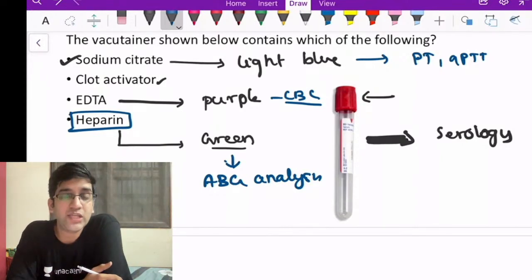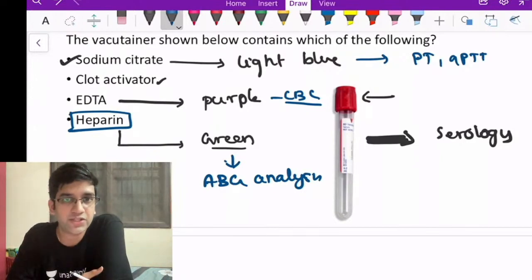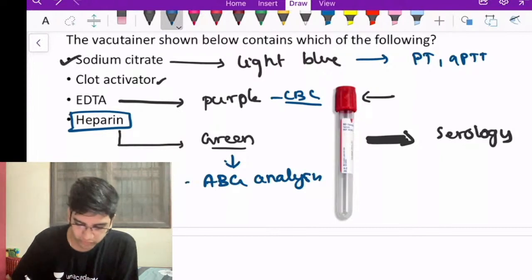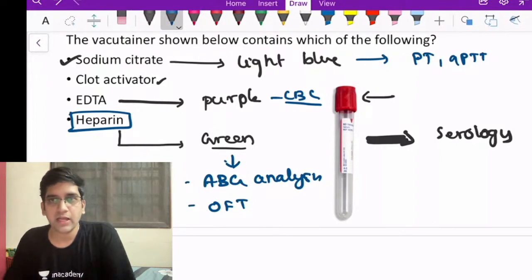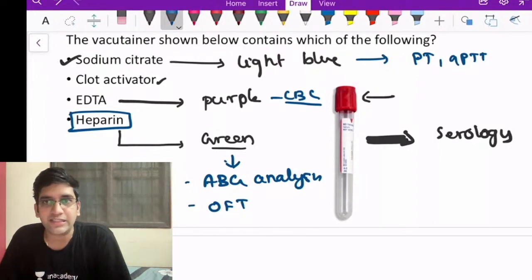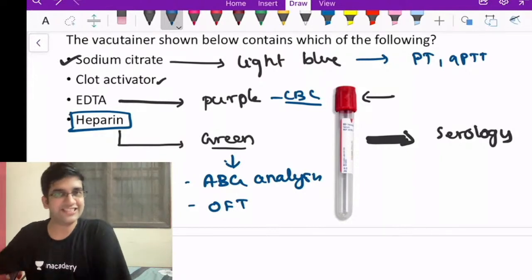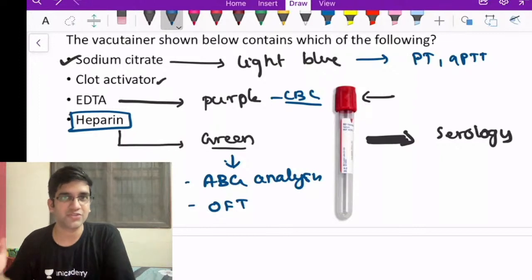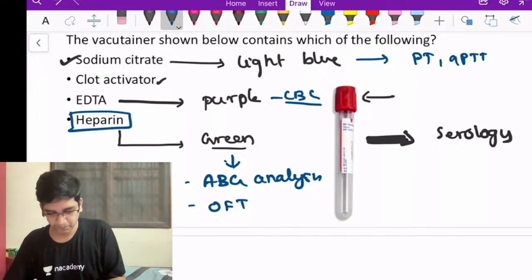Because ABG analysis is a very, very important critical determinant for your ICU patients. Your ABG analysis should be done on heparin only. And also we have one more test called the osmotic fragility test, which we use for hemolytic anemia. That also is done on heparin, right? I purposefully ignored ESR in spite of many people saying that. I want the test itself to be removed because it's a very useless test. We'll talk about ESR sometime later, right?